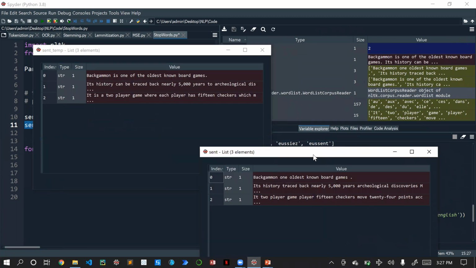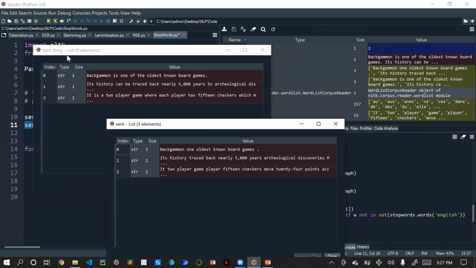If you see here, this is the previous, original one, and this is the one where we applied stop words. In the first sentence, of and the are removed. In the second sentence, can, be and to are removed. In the third sentence, is, where and each are removed. So this many words have been removed.